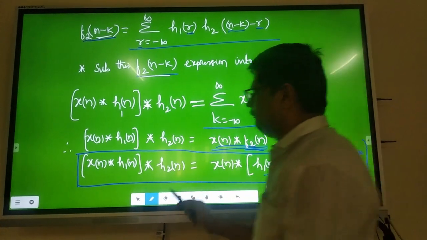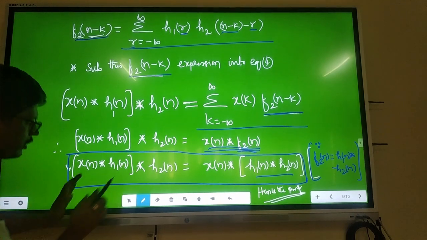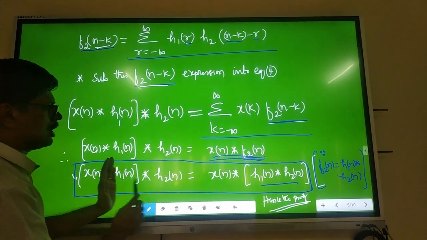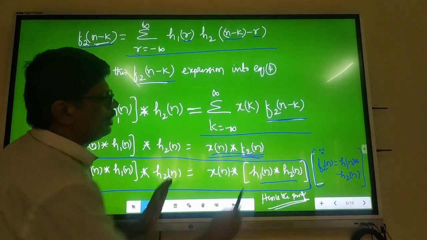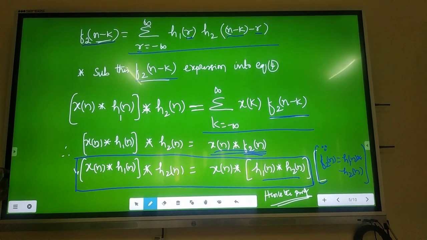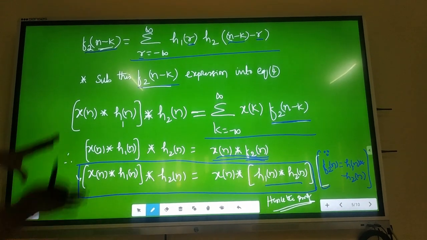Hence the proof. LHS, x of n convolved with h1 of n, whole thing convolved with h2 of n, is equal to x of n convolved with h1 of n convolved with h2 of n. That is the proof. This way the associative property is proved for 3 signals.